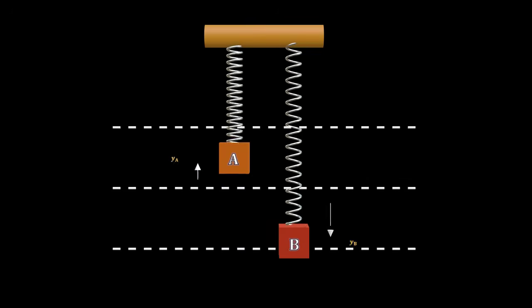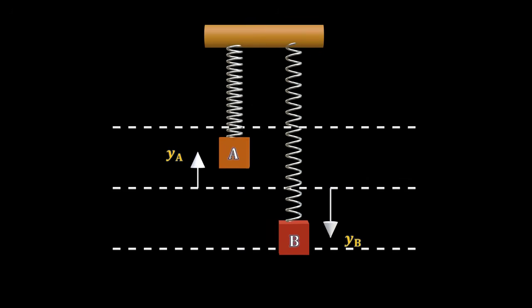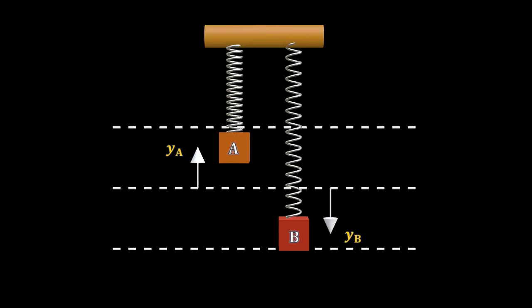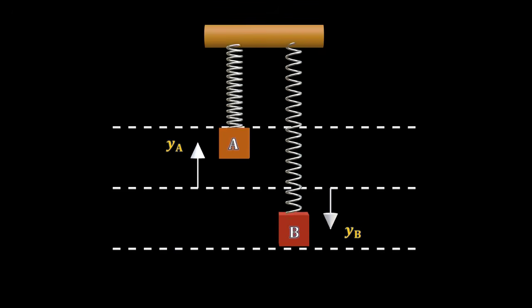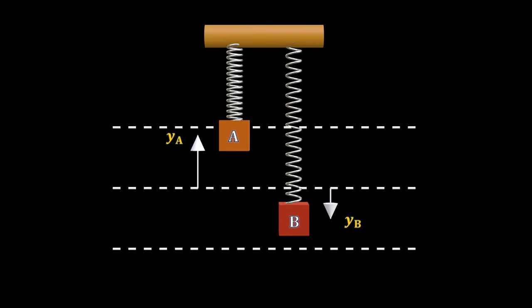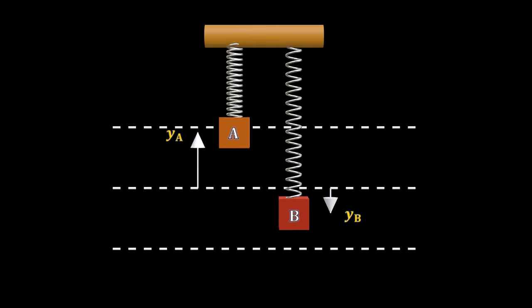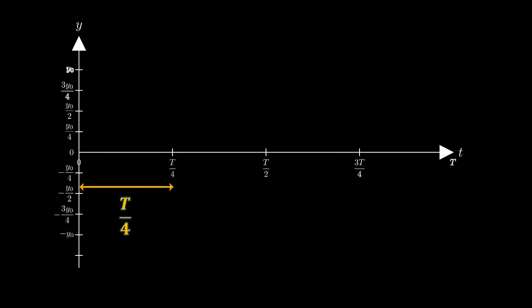Both objects pass their undisturbed position with maximum velocity v0. Let us denote ya and yb as the displacements of A and B, where each one's displacement is measured from its undisturbed position. We are going to look at how the displacement y varies with time t at intervals of quarter time period, capital T by 4, for both objects.